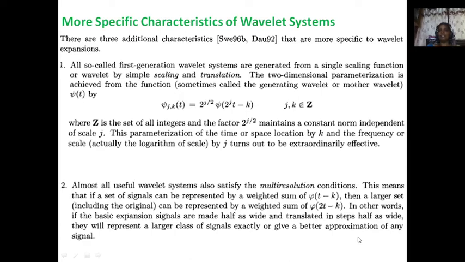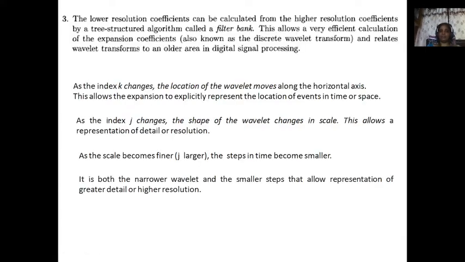Due to scaling and translation, we get a better approximation of any signal as compared to Fourier series. So the general expression is xi jk of t can be represented by 2 power j by 2 xi of 2 power j t minus k. That means translation and scale. Wavelet systems also satisfy the multi-resolution conditions by the scaling and translation procedures.